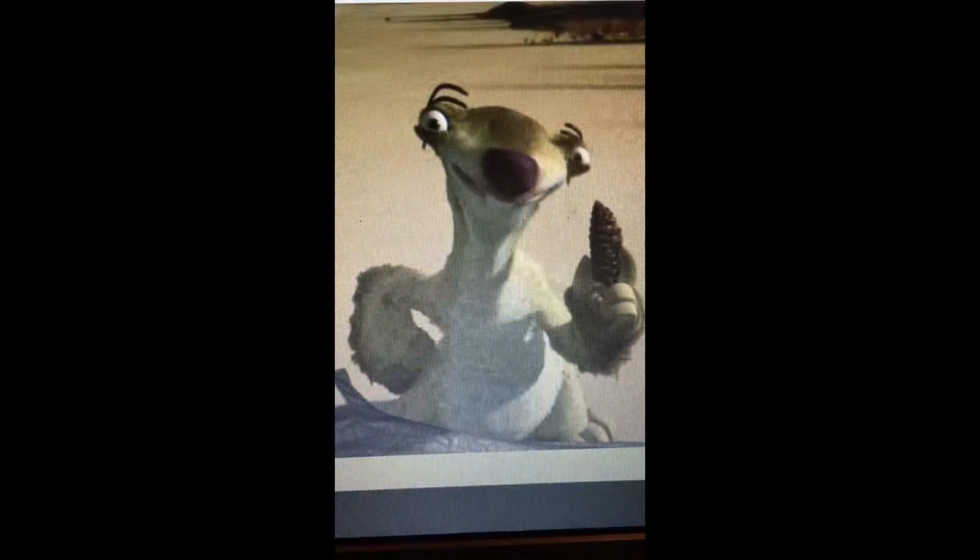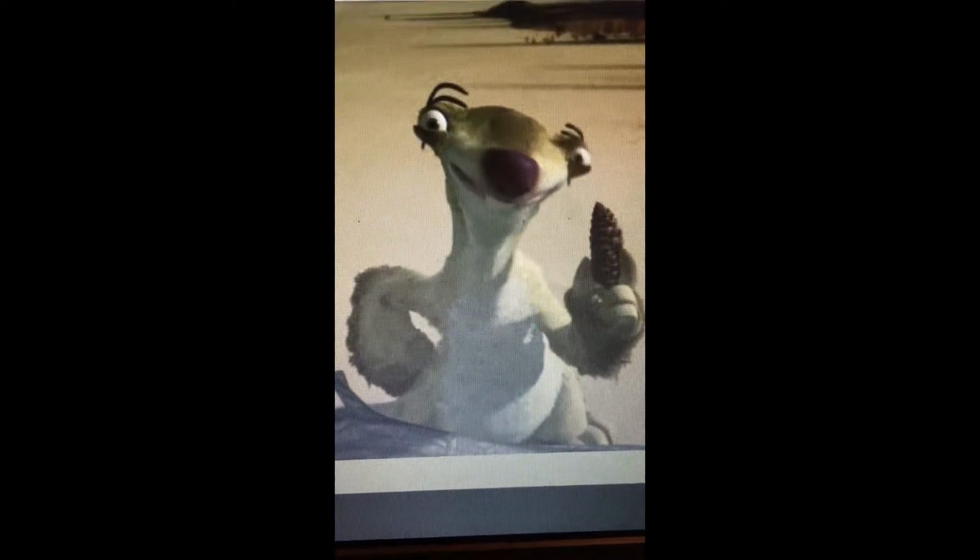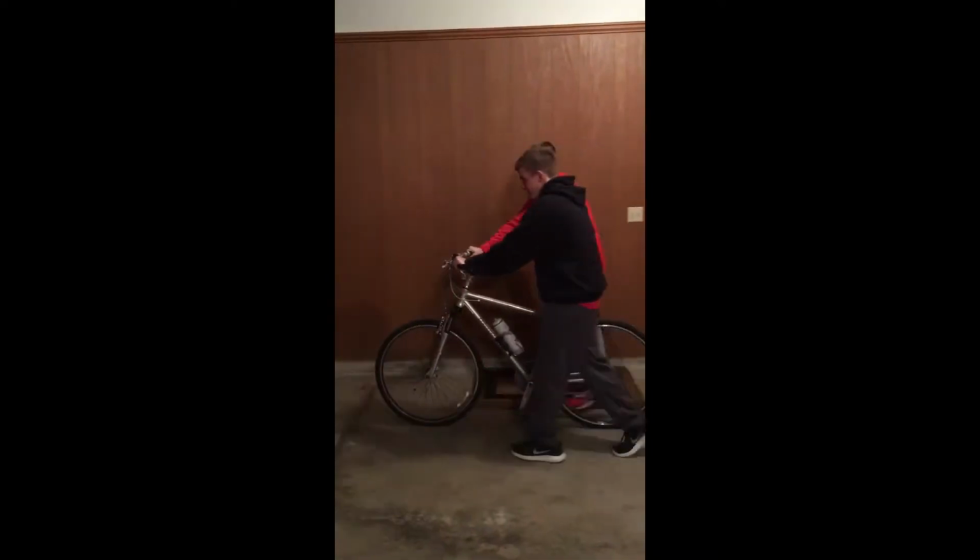In this example, Ryan is pushing a bike. The force of the bike is its mass times its acceleration. In this case, the acceleration is caused by Ryan pushing it. Since only Ryan is pushing it, the force is proportional to its acceleration. Newton's second law.